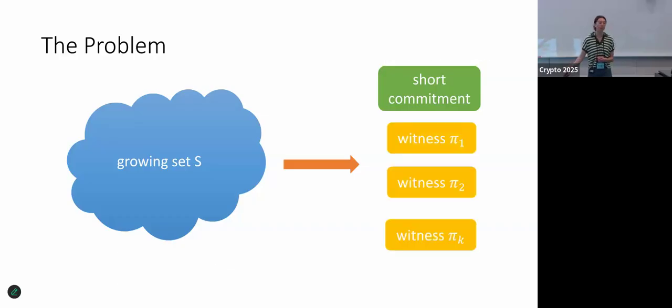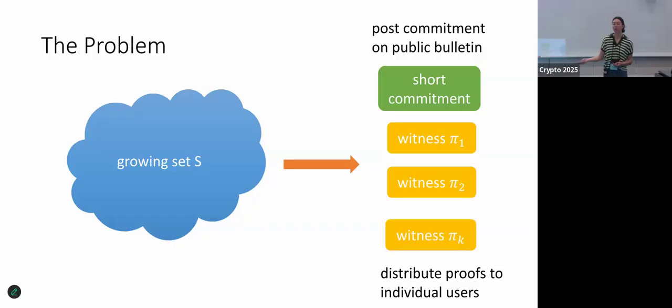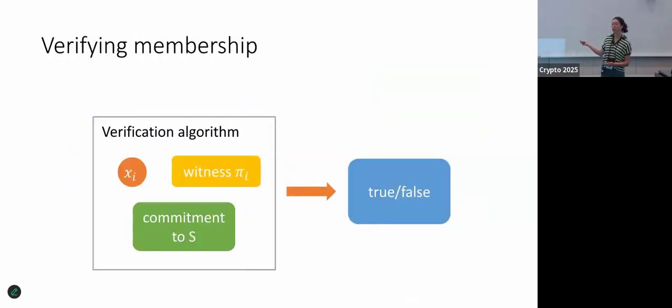It also gives us membership witnesses for everything in the set. Typically this commitment will be publicly posted somewhere on some bulletin board, and the witnesses will be distributed to individual users who care about the elements in the set. For example, if we're storing the set of all registered users, each user will be given a membership proof to prove that they are registered. Accumulators let us verify membership very efficiently. Given just an element, xi, and its corresponding witness, anyone can take the commitment to the set and check that xi is indeed in the set. So this verification algorithm outputs true if xi is in the set, or false if it's not.